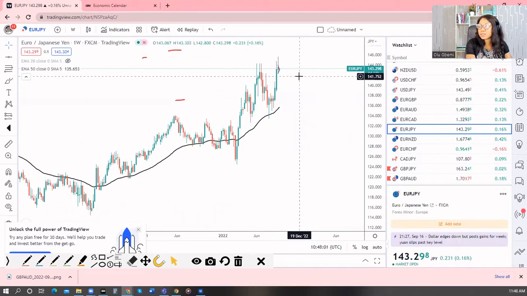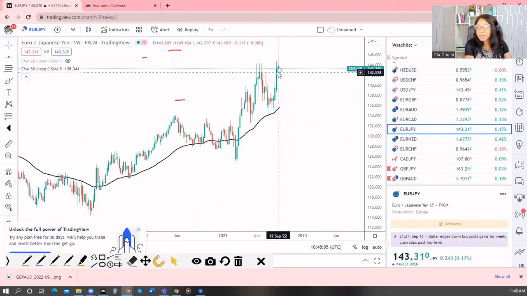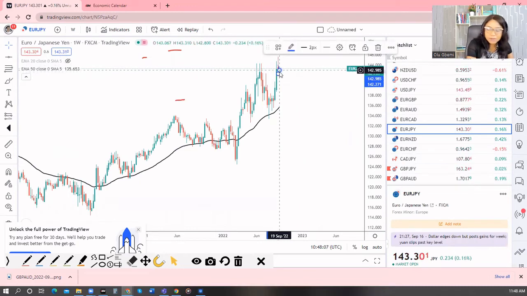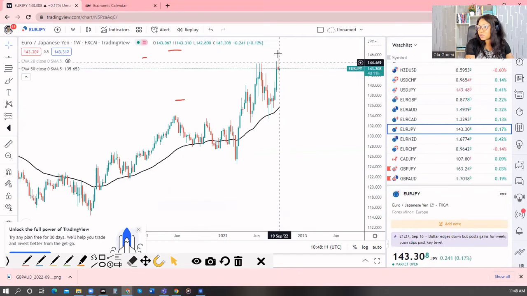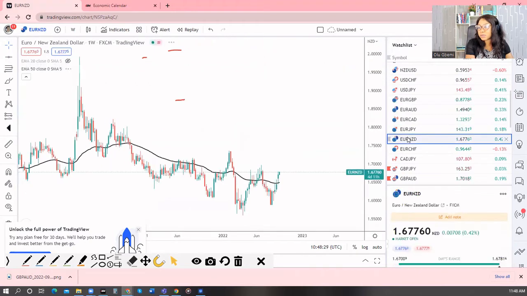This looks bullish, but how did last week close? Last week had closed with a bearish pin bar. Let me remove all that I have there so that you can see it more clearly. Okay, so last week had closed with a bearish pin bar, which could indicate that we'll see bearishness this week. So it's possible my bias on this is bearish just because of this and the fact that the buyers keep getting rejected around this resistance. So this is a strong resistance zone, and we may see bearishness from there.